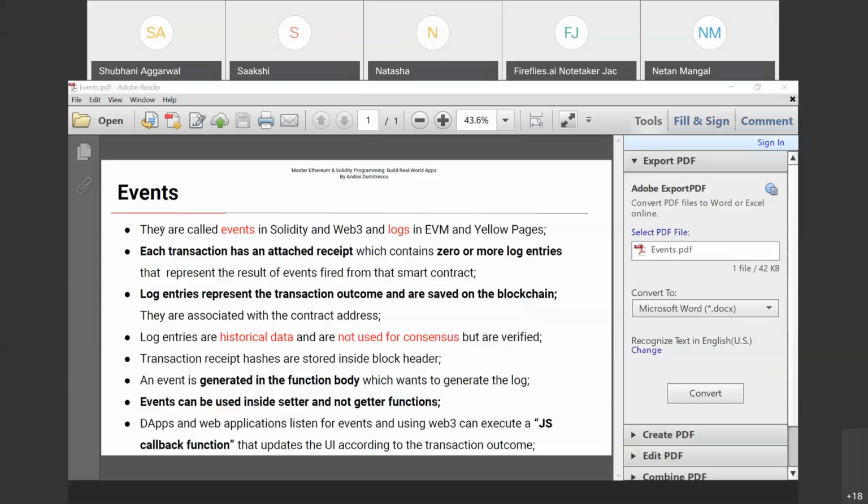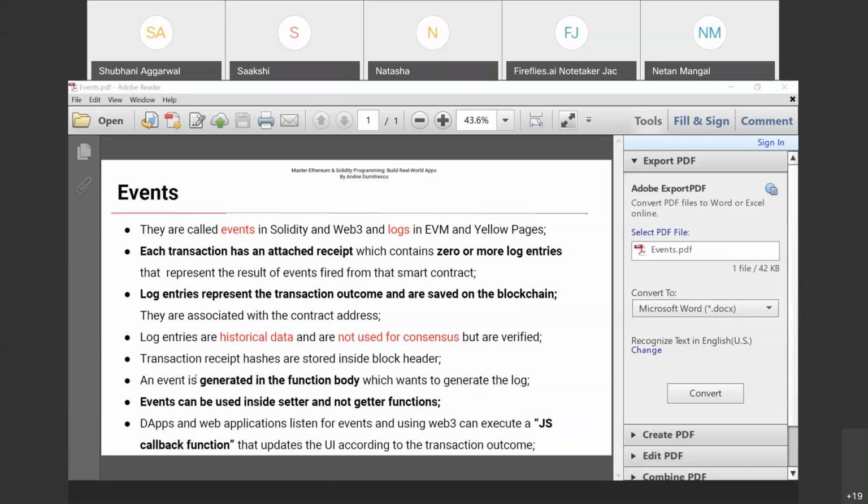Okay, so each transaction has an attached receipt which contains zero or more log entries that represent the result of events fired from the smart contracts. Log entries represent the transaction outcome and are saved on the blockchain. They are associated with the contract address. Log entries are historical data and are not used for consensus but are verified. That means the data in events, or log entries, is always verified data. Transaction receipt hashes are stored inside the block header.